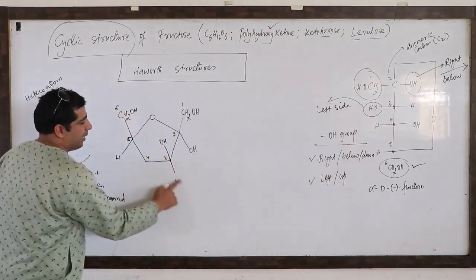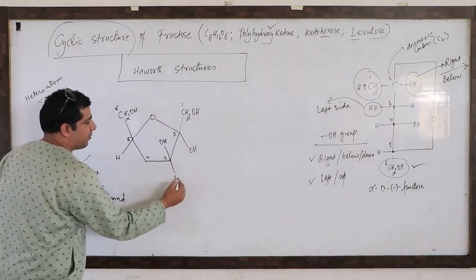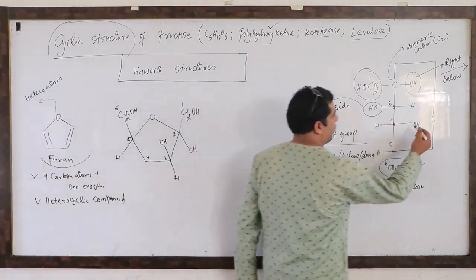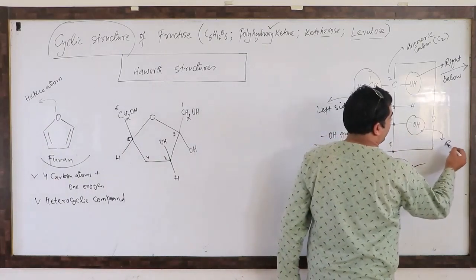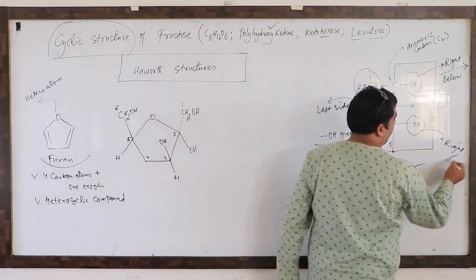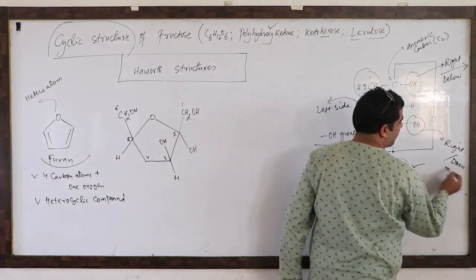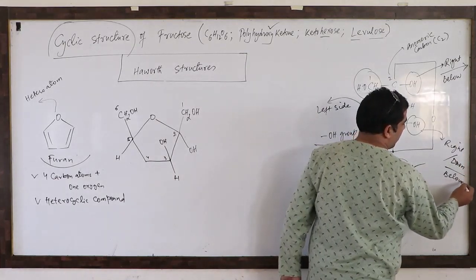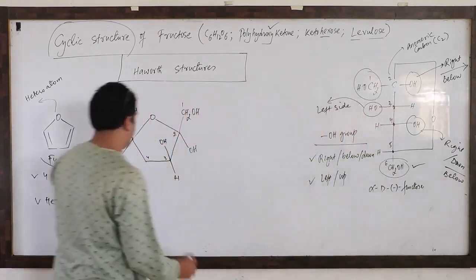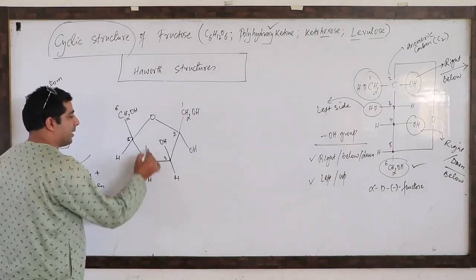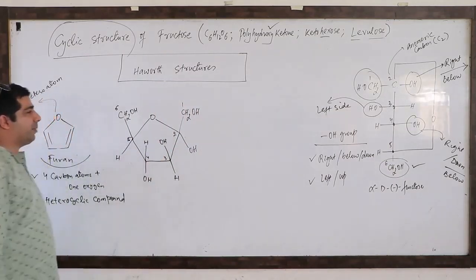Obviously, when OH is up, hydrogen will automatically come down. The fourth carbon has the OH group on which side? Right side. What's the meaning of right side? Right side means down or below. So the fourth carbon has the OH group down, that is on the right side, and H will automatically come up.